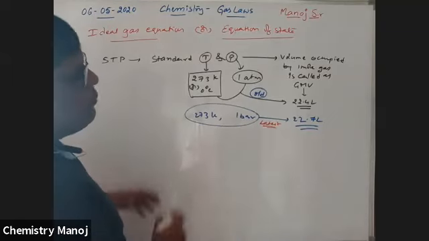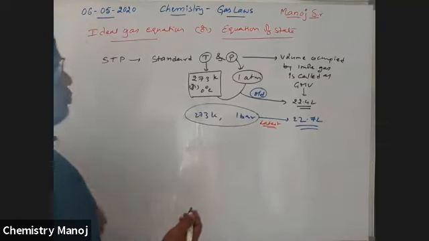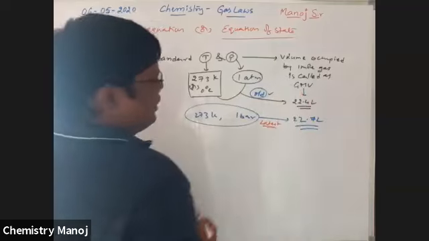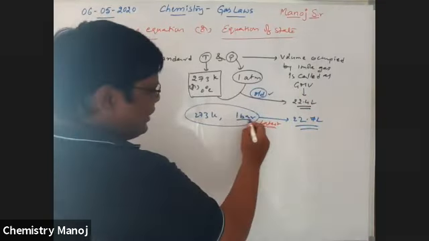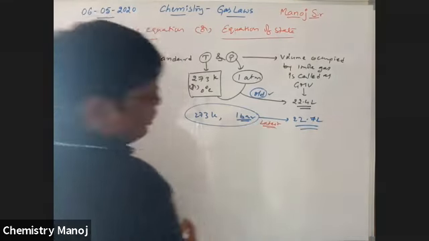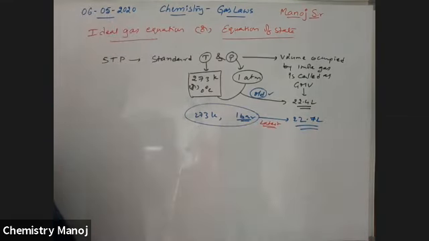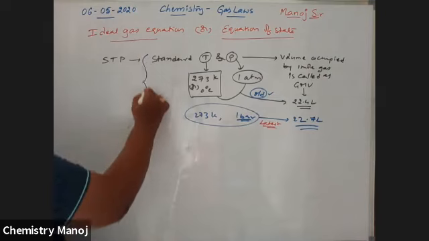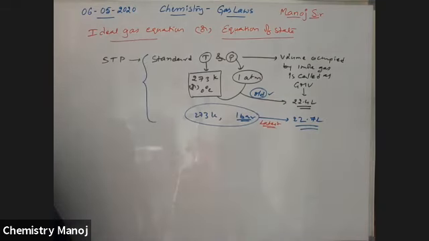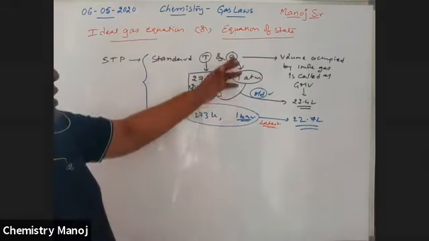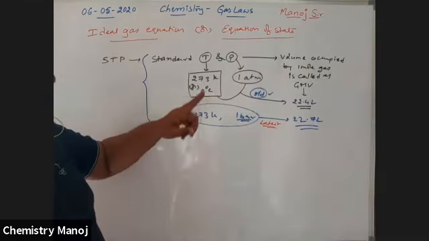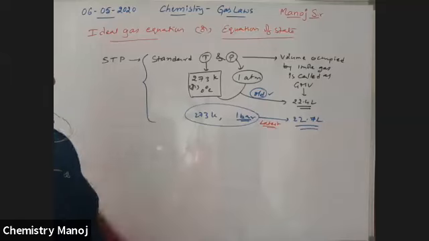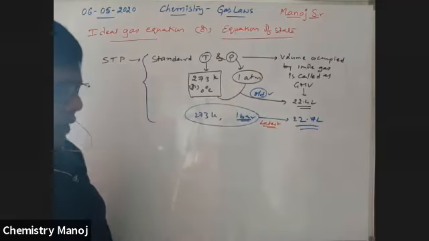So be careful. But in our calculations we most frequently use only the old concept. If in a problem pressure is taken in bars, we must automatically use 22.7 liters as the gram molar volume. So these are nothing but STP conditions, standard temperature and pressure. Pressure may be 1 atmosphere or 1 bar. Temperature must be 273 Kelvin or 0 degrees centigrade. So those are the gram molar volumes.